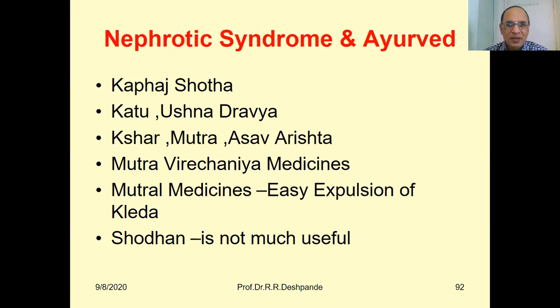Next, Kaphaja Shotha, how do we treat it? Katu Ushna Dravyas are used, anti-Kapha, to control the Kapha. Katu means spicy, medicines, not the food. For example, turmeric is Katu. Ushna Dravya means hot potency Dravya to control Kapha. Kshar, alkalis, Mutra, urine, Asava and Arishta, medicated liquors, can be used. Mutra Virechaniya medicines are used, Mutral medicines, for easy expulsion of urine.